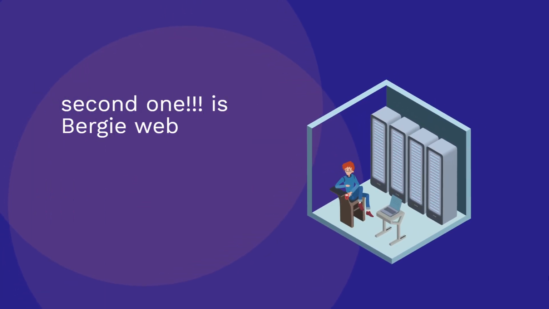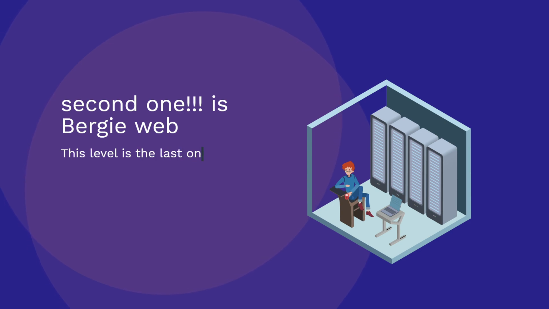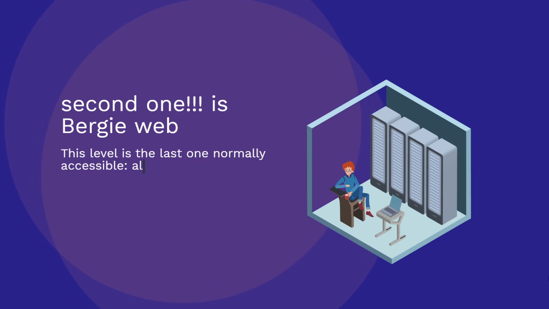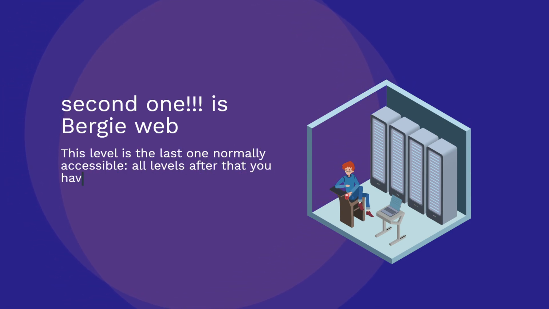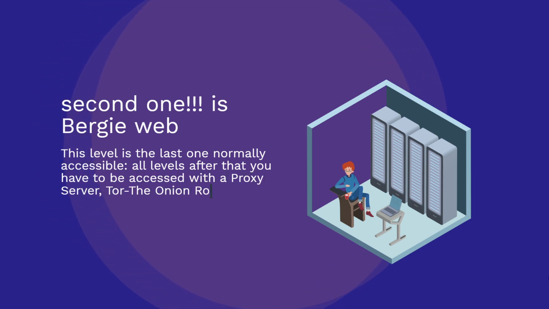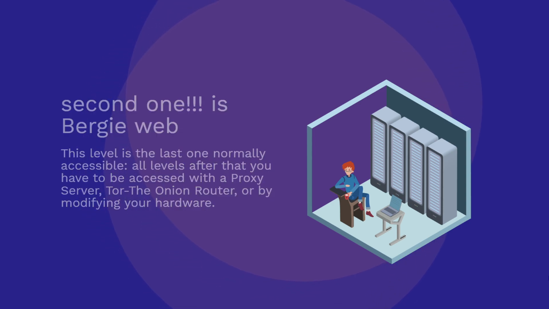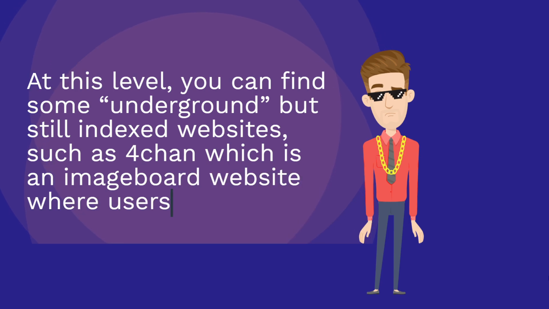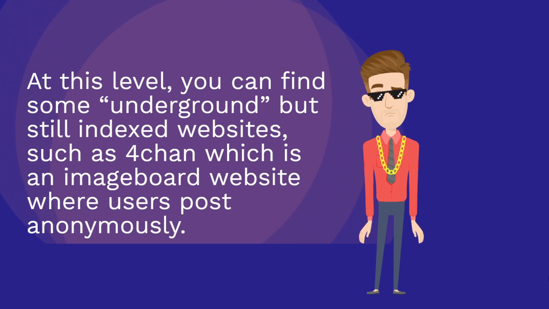Second one is the Bergie web. This level is the last one normally accessible. All levels after that have to be accessed with a proxy server, Tor the Onion router, or by modifying your hardware. At this level, you can find some underground but still indexed websites, such as 4chan, which is an image board website where users post anonymously.